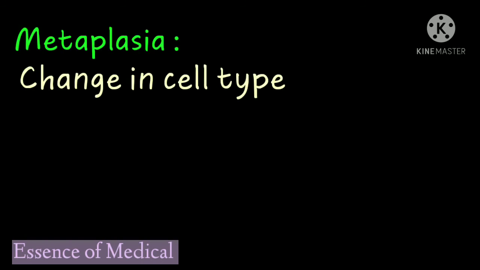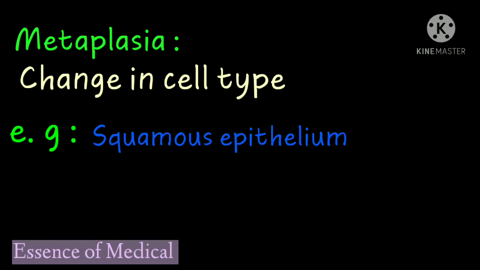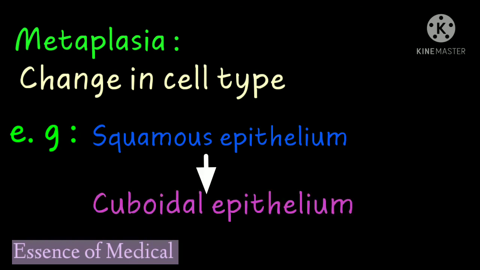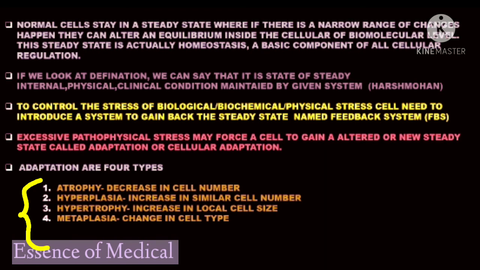Next is metaplasia. Change in cell type. Suppose there was a squamous epithelium, and it changes into cuboidal epithelium. Suppose it happens in Barrett's disease. We will know about Barrett's disease in metaplasia later, and this is known as metaplasia. So we have to learn about atrophy, hyperplasia, hypertrophy, metaplasia.